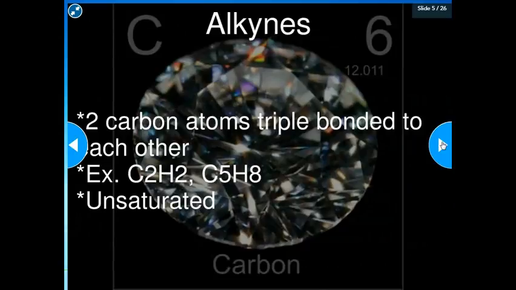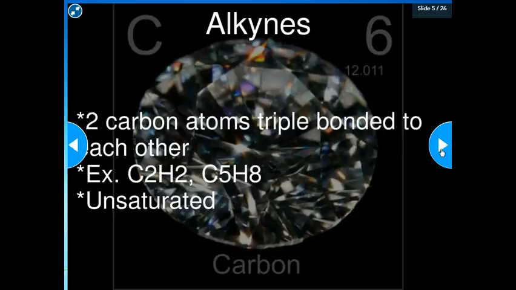Our last group are the alkynes, and alkynes are when you have 2 carbon atoms triple bonded to each other. So C2H2, those 2 carbon atoms would be triple bonded, and then C5H8, once again only 2 of the 5 carbon atoms have a triple bond. The rest are single. Just like the alkenes, these are also unsaturated molecules.